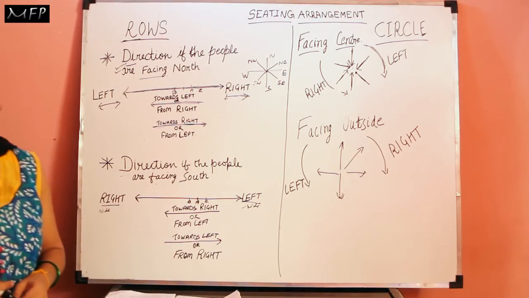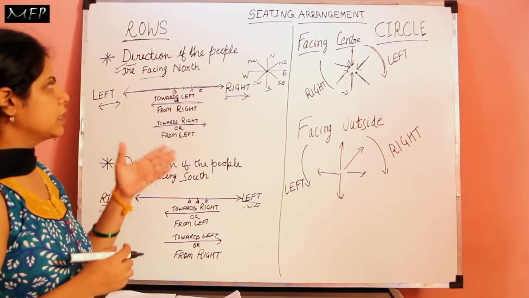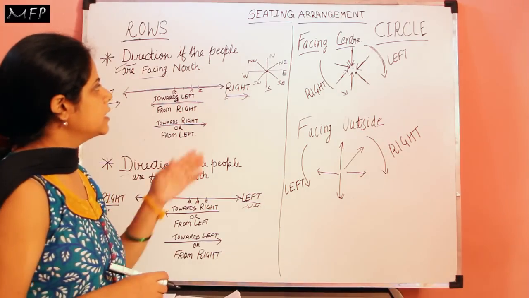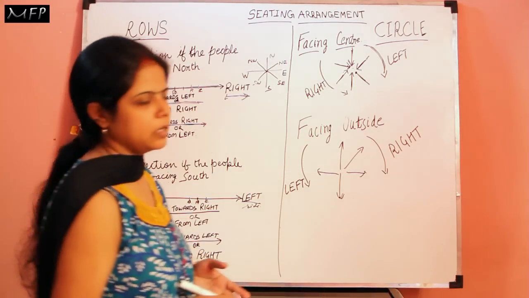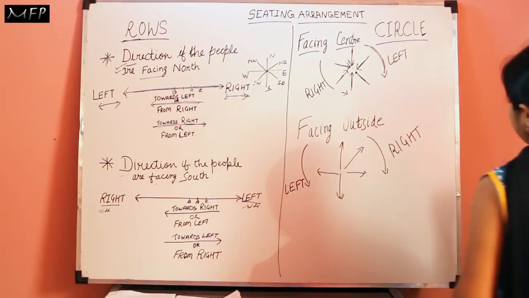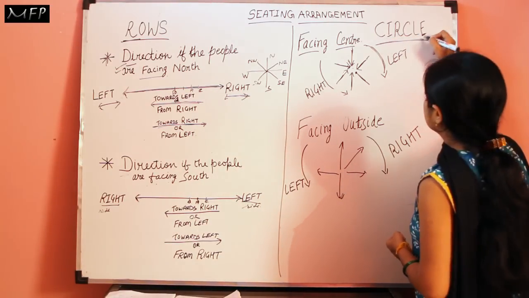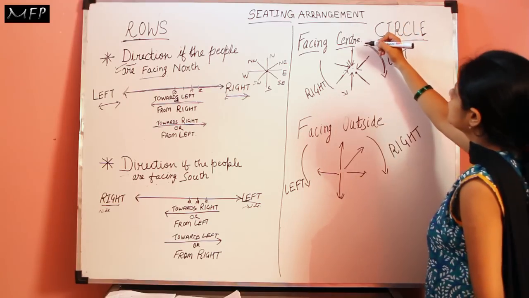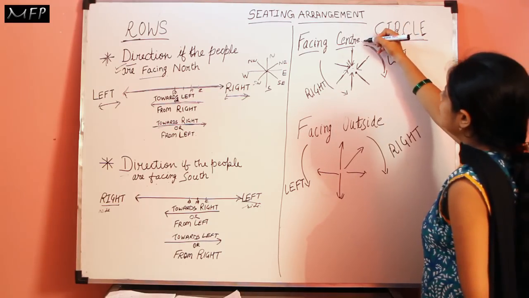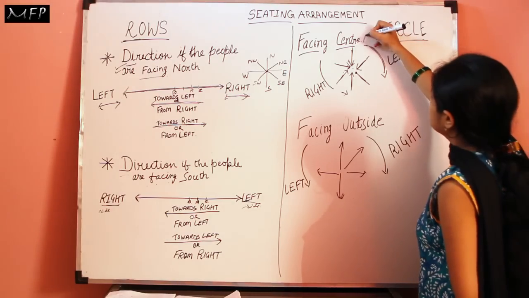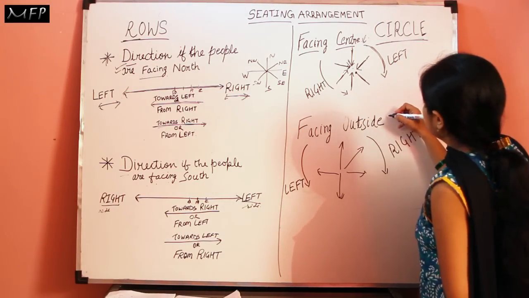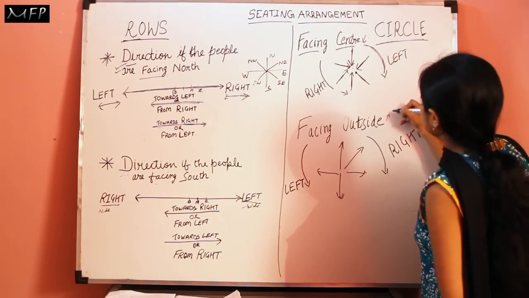Now another type of question comes from circle. If the persons are sitting in a circle, let us see the questions based on circle. In the circle also two types of questions come: people sitting facing the center, and people facing outside the circle.